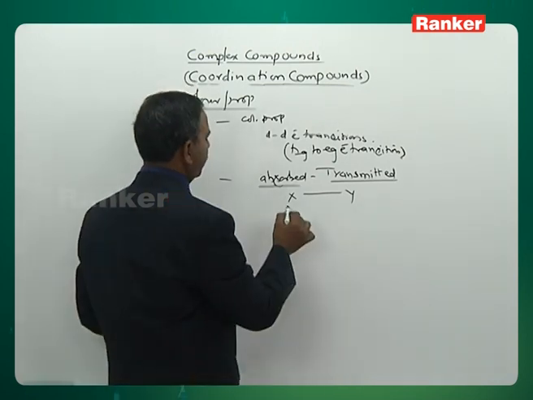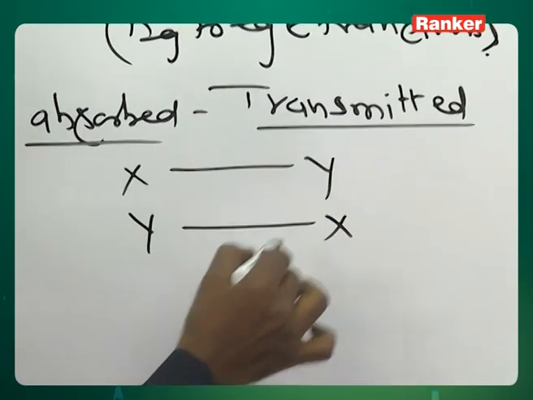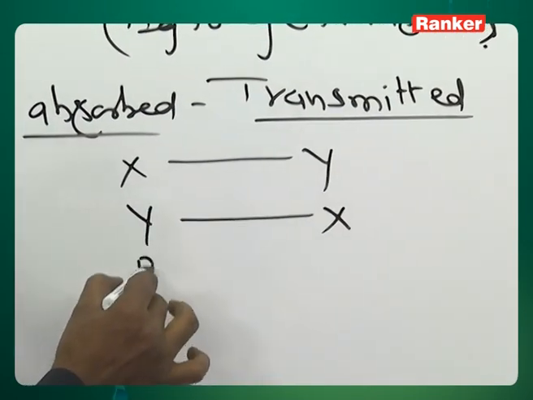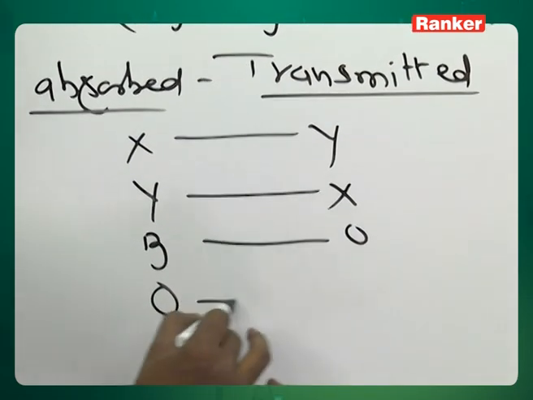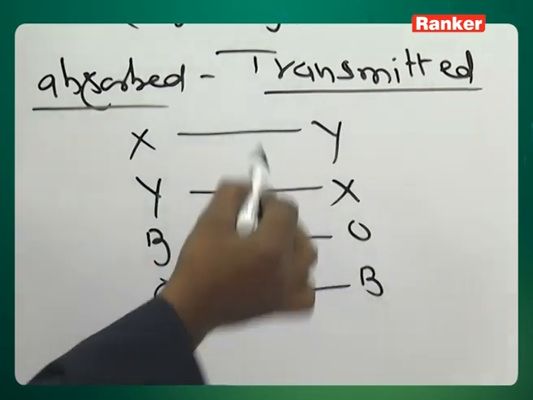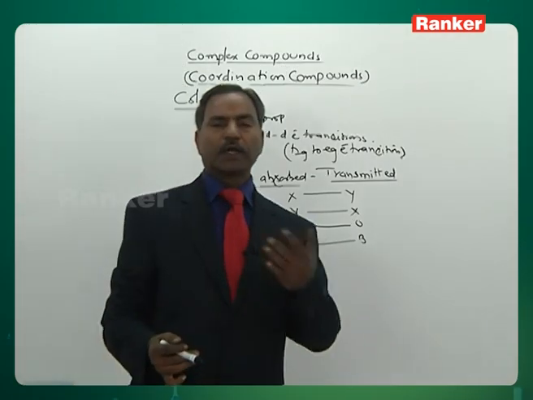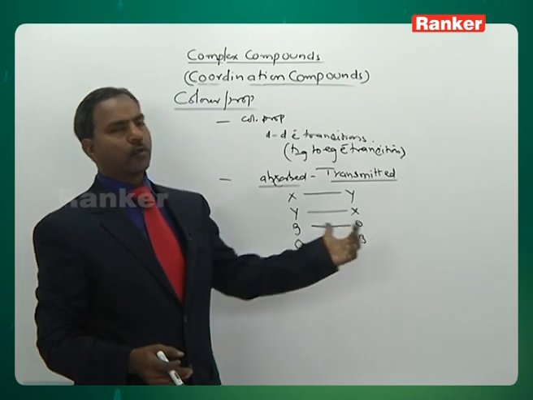If Y is absorbed, X is only transmitted. For example, if blue is absorbed, then orange is transmitted. Consider if orange is absorbed and blue is transmitted.